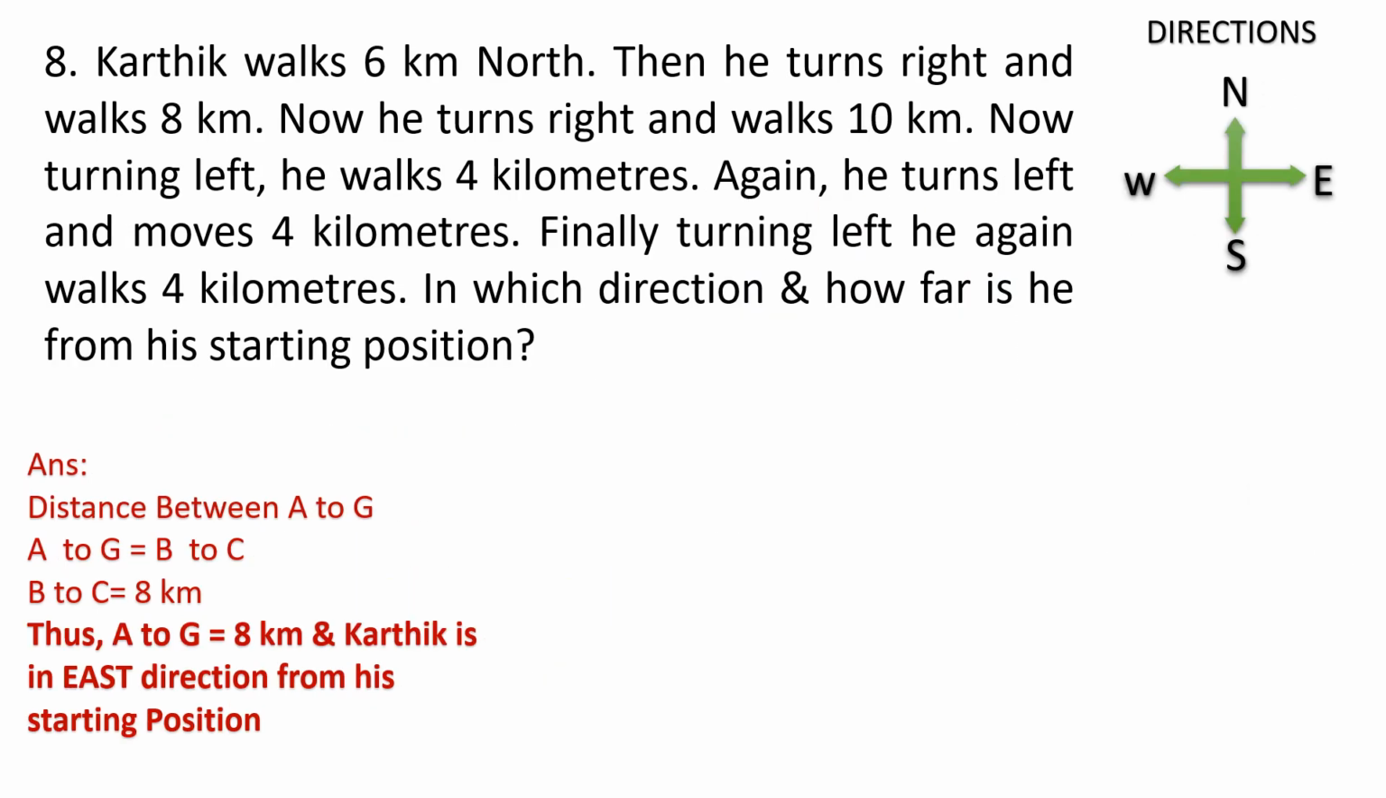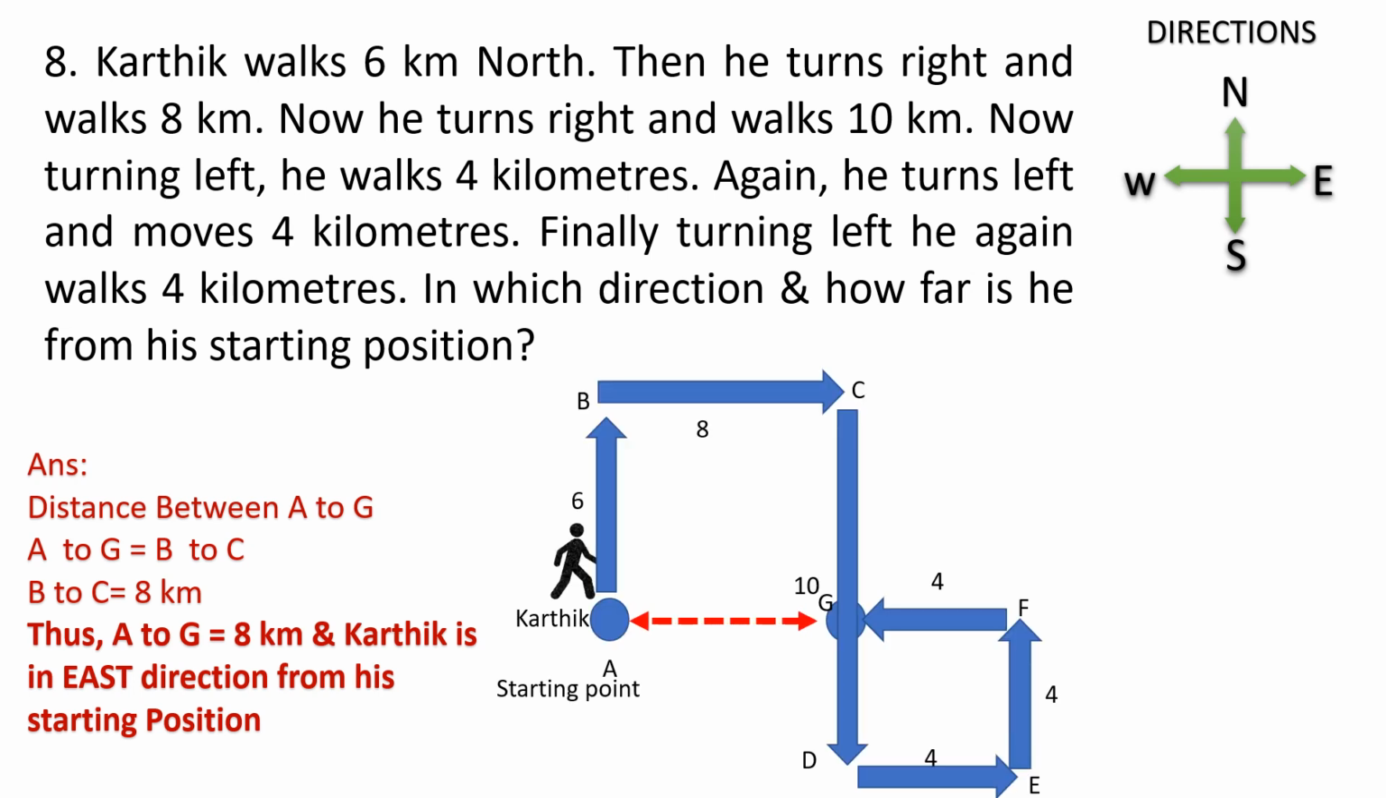Now we have come to the last question with explanation. We have other questions which you have to answer, right? Let us go to this question. Karthik walks 6 km north. Then he turns right and walks 8 km. Now he turns right and walks 10 km. Now turning left, he walks 4 kilometers. Again he turns left and moves 4 kilometers. Finally, turning left, he again walks 4 kilometers. In which direction and how far is he from his starting position?